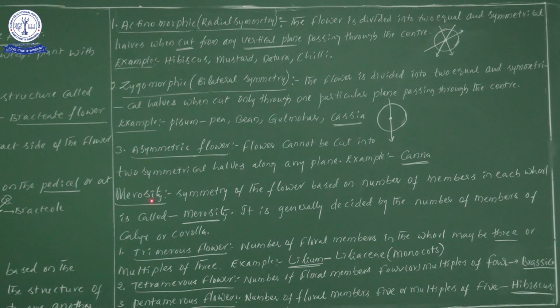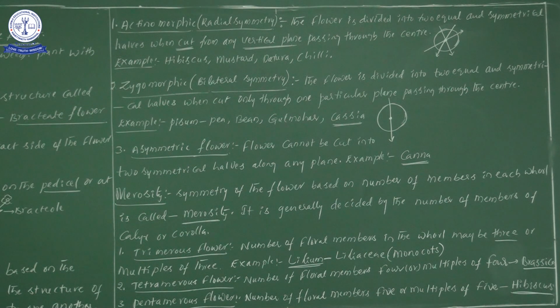Before starting merosity, let me explain the symmetry of flowers. How many types are there? Try to say along with me. 3 types are there: one is actinomorphic, second is zygomorphic, and third is asymmetric flower. Let me revise.